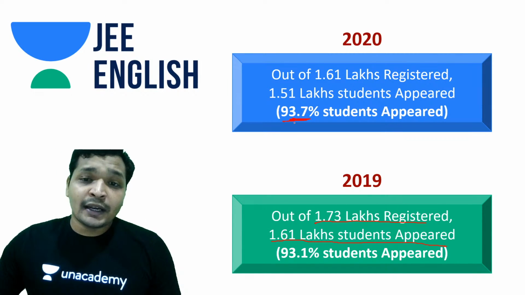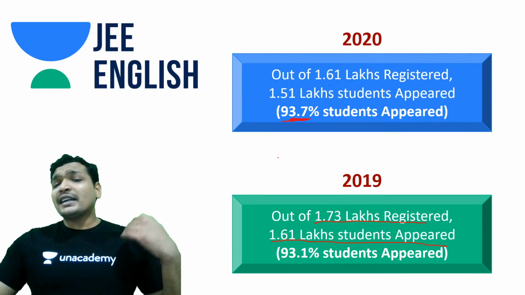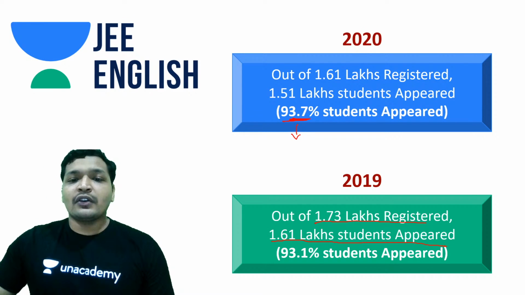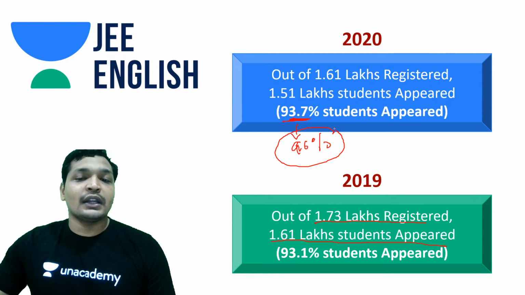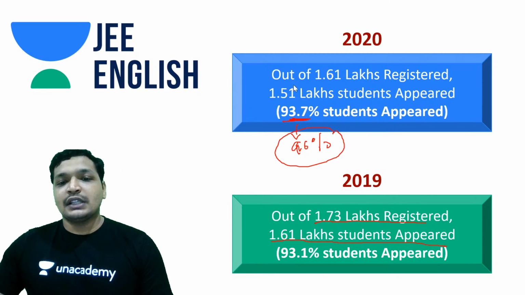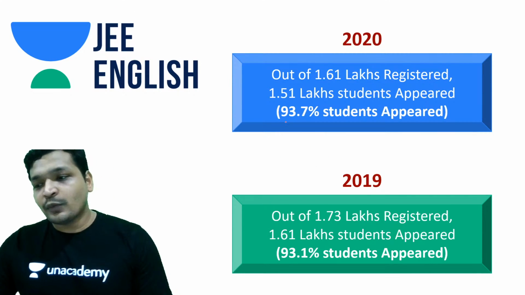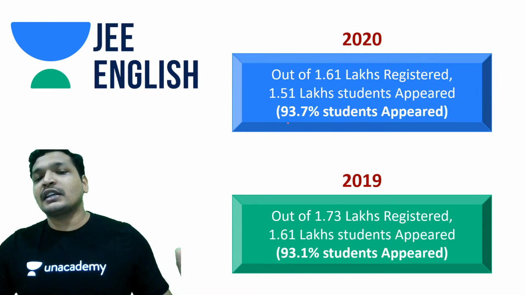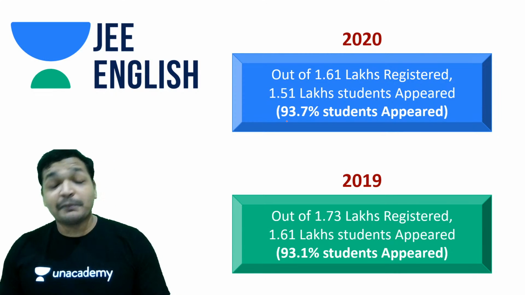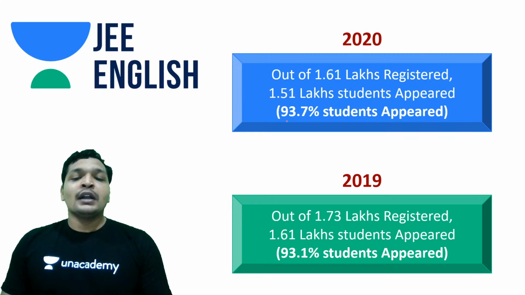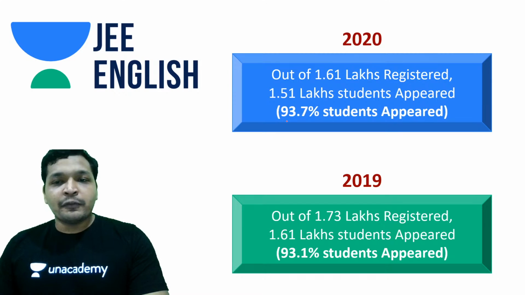Officially announced by IIT Delhi, if you calculate the percentage, it's going to be anywhere around 94%, 93.7%. But IIT Delhi has said that anywhere around 96% of students have appeared. That's a lot, guys. That means you can expect a decent amount of competition in JEE Advanced 2020. So that's an interesting thing. It's off the trend of what we expected. Despite all the problems students have reached, bravo guys, that's amazing. That's an amazing effort. I don't know if I would have done it, but you have done it. That's really amazing in the given current situation. That's really awesome, guys. So that's a lot of people who gave the exam.